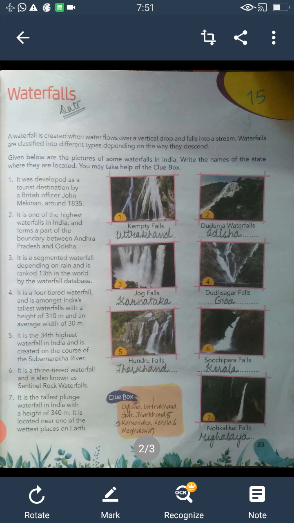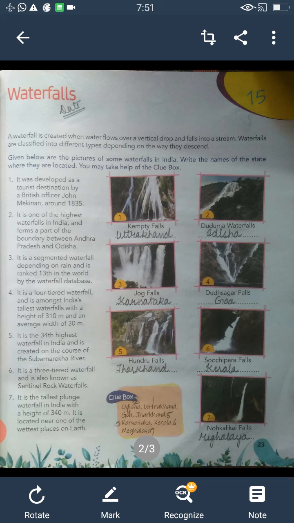So write Odisha. Third one is, it is a segmented waterfall depending on rain and is ranked 13th in the world by the World Waterfall Database. Answer is Jog Falls, Karnataka. Write Karnataka below Jog Falls.